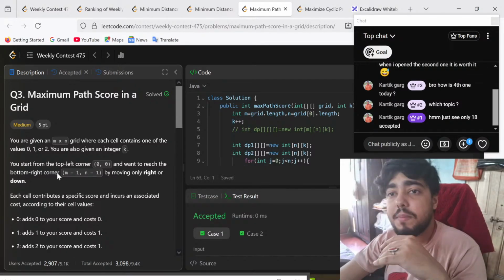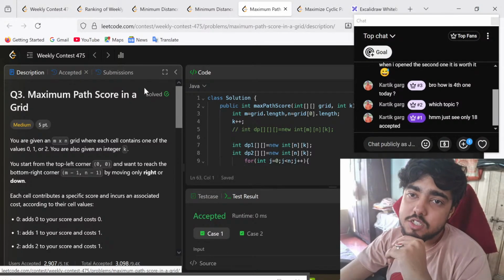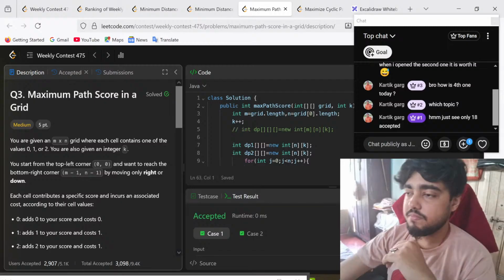Okay, I'll start from the beginning. The third question is maximum path score in a grid. You're given, just a minute.